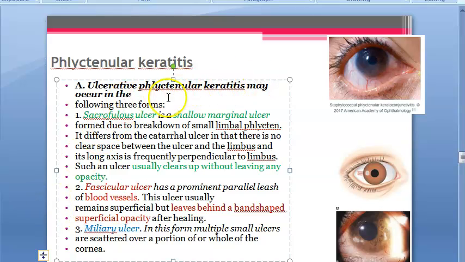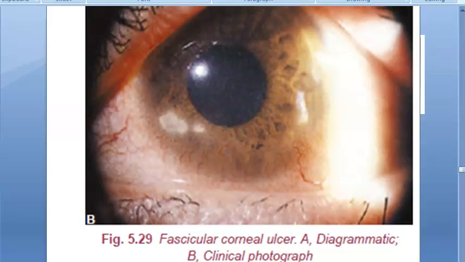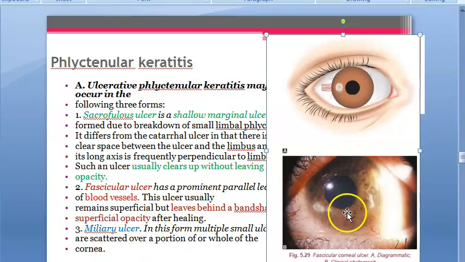Ulcerative Phlyctenular keratitis may occur in three forms. Scrofulous ulcer, which is a shallow marginal ulcer. It usually clears up without any opacity. Great. Fascicular ulcer. This is the fascicular ulcer. You can see blood vessels, right? So cornea should not get blood vessels, right? Look at this. You can very clearly see some red lines here. Are you able to see here? So it's not at all good, right? Peripherally. So this is fascicular corneal ulcer. Let's read this.